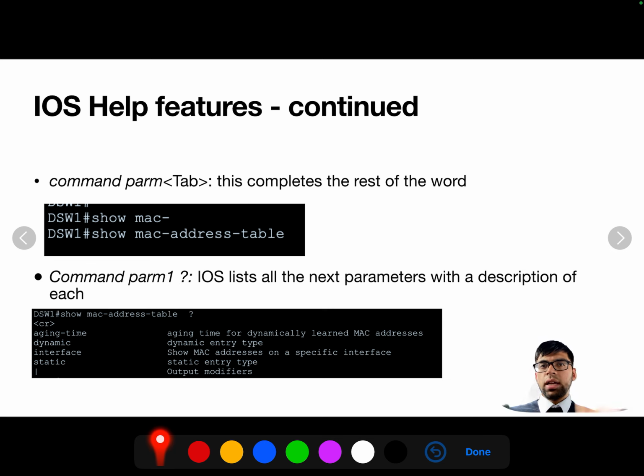because there is absolute doubt there, because the switches by their nature will remove any MAC addresses that have not been used for the last 300 seconds, 5 minutes. They will be removed. So we cannot categorically say, with conviction, that that is the case. So that's why that statement would be wrong there. So it's always important to keep that in mind. Aging time, dynamic, interface, static. So you've got more sub parameters there to use.